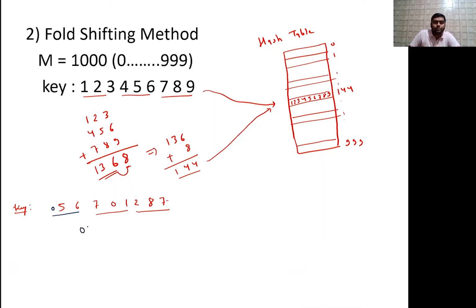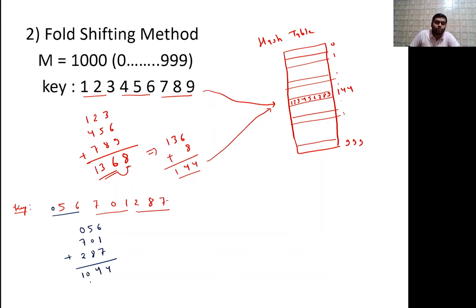So finally 0 5 6, 7 0 1 and 2 8 7. So add all these values. The sum comes to 1104.